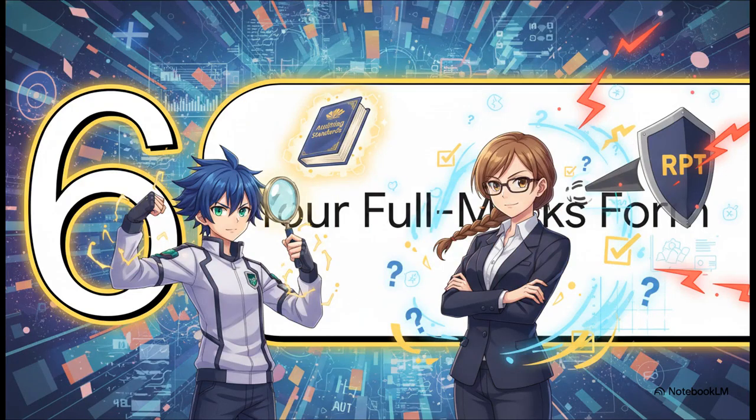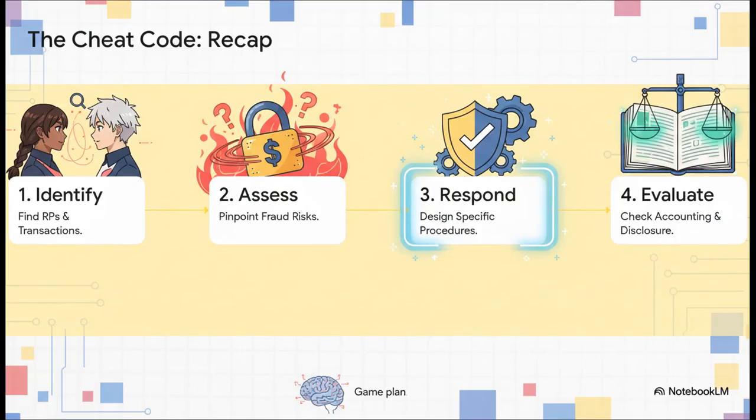Okay, let's lock this all in. Time to power up to your final form, so you're ready for any related party question the exam decides to throw at you. So let's run through that game plan one more time. Remember the 4 steps. 1. Identify the parties. 2. Assess the risks. Is it about valuation, fraud, or disclosure? 3. Respond with specific targeted procedures. And 4. Evaluate the final accounting treatment and make sure those disclosures are spot on. That's it. That's the whole cheat code.